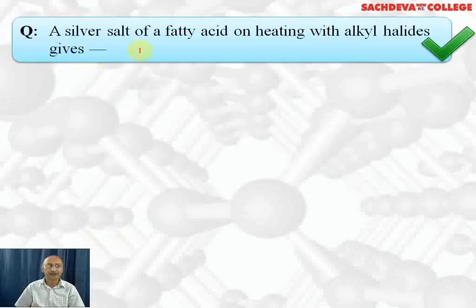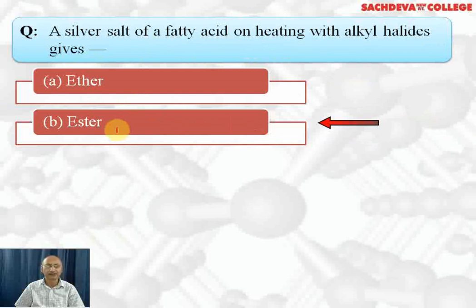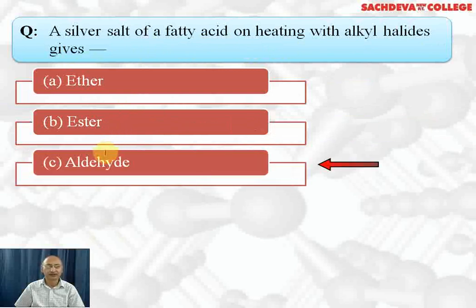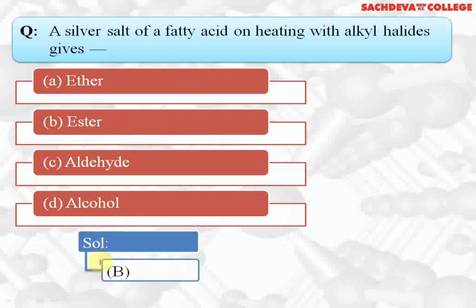Next question, a silver salt of fatty acids on heating with alkyl halide gives. First option ether, second option ester, third option aldehyde, fourth option alcohol. Correct answer is ester, because silver salt of fatty acid means RCOOAg plus alkyl halide will give you ester. So correct answer is B part.